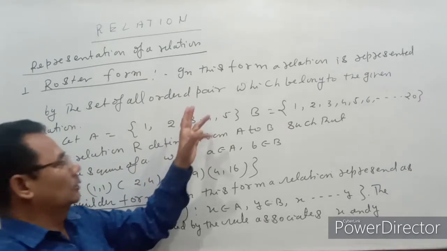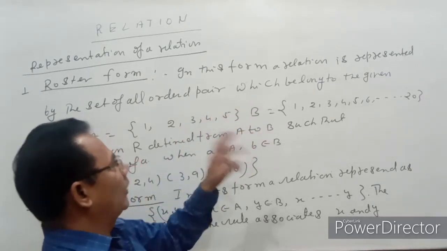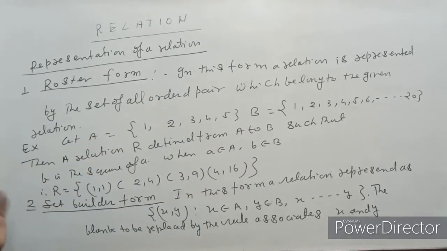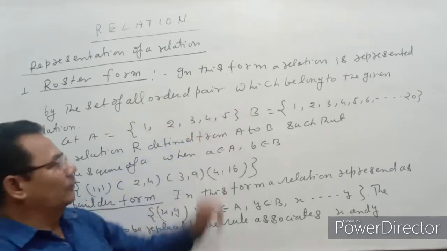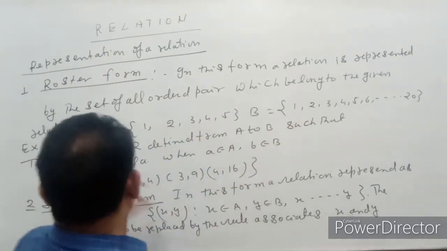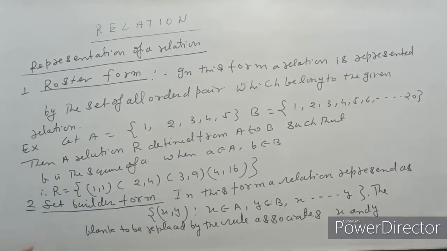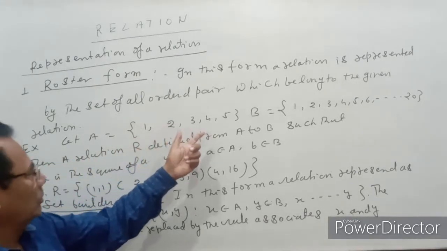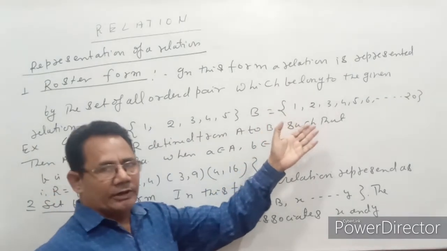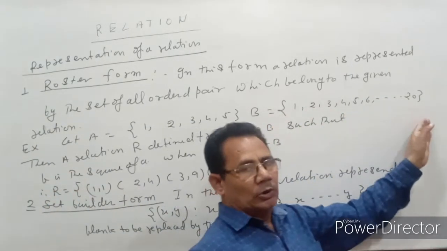In the roster form, we represent a relation by the set of all ordered pairs which belong to the given relation, put in curly brackets. For example, let me take A equal to {1, 2, 3, 4, 5} as a set, and B is equal to 1 to 20.